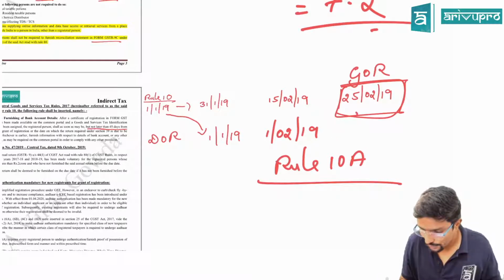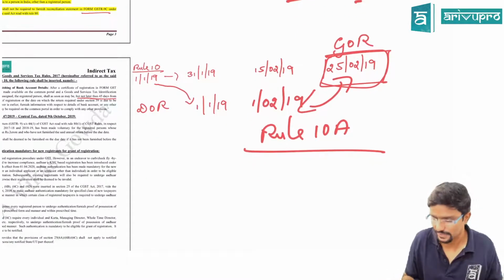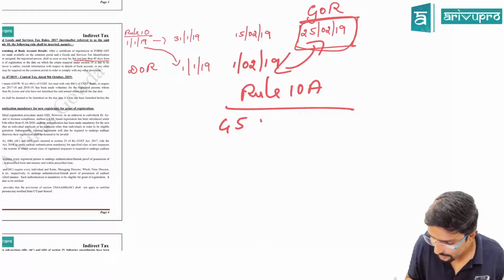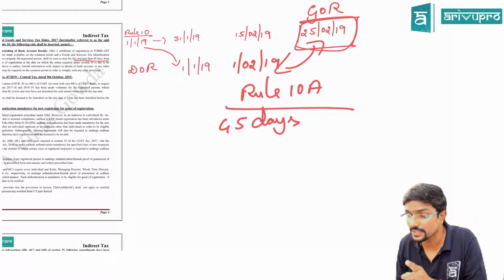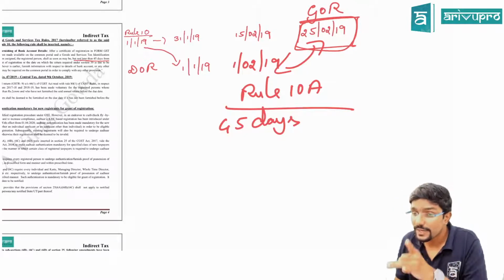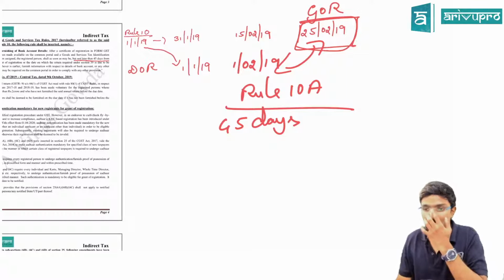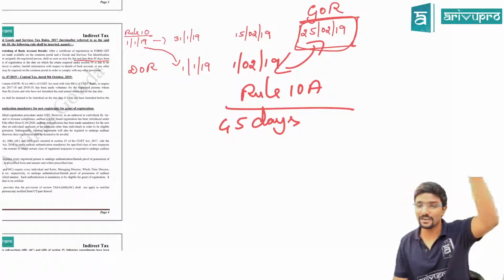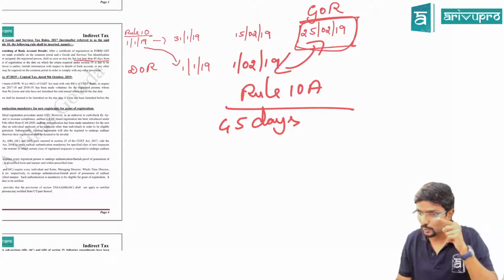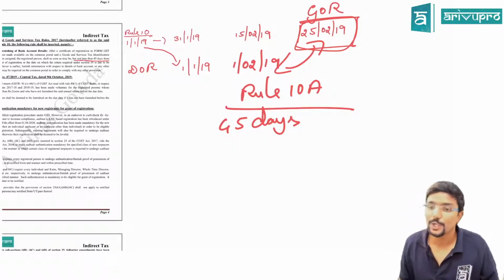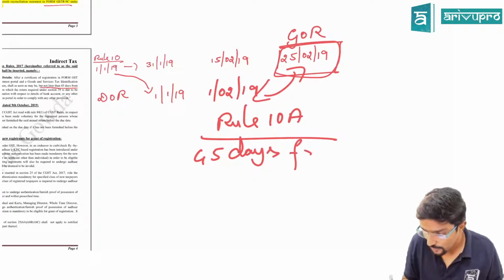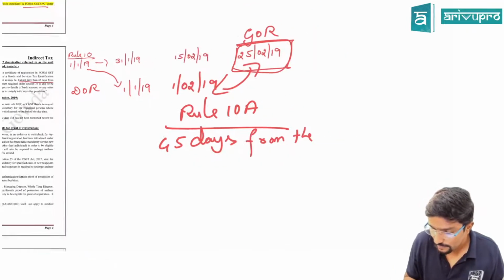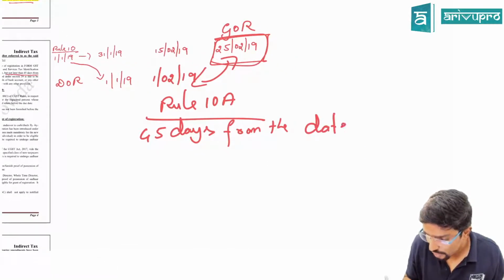So you have to see 45 days from this, within 45 days from the date of grant of registration. They are not using the words from the date of effective registration. They are using the words 45 days from the date of grant of registration. So irrespective of whether you have made an application within 30 days or after 30 days, we are not bothered about that. As per Rule 10A, you have to give your bank account details within 45 days from the date of grant of registration.